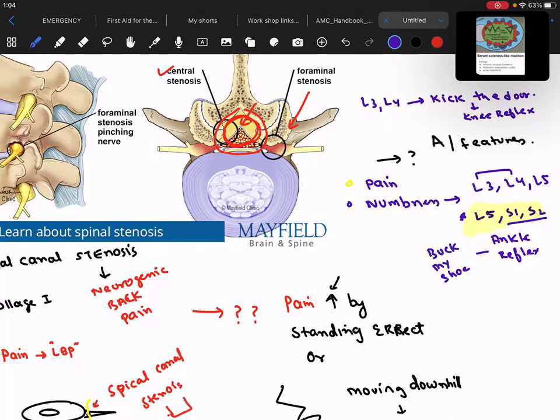And when I said that those patients who have spinal canal stenosis, it is more importantly present at the level of L5, S1, and S2. Therefore, such patients would have a decreased ankle reflex. That means dorsiflexion in such patients would be decreased, isn't it? Dorsiflexion in such patients would be decreased. That's what you need to know.